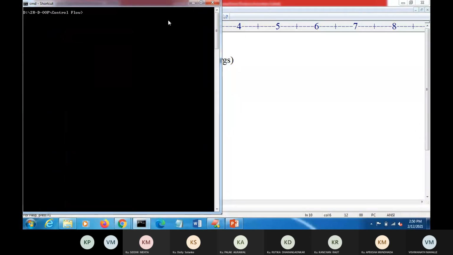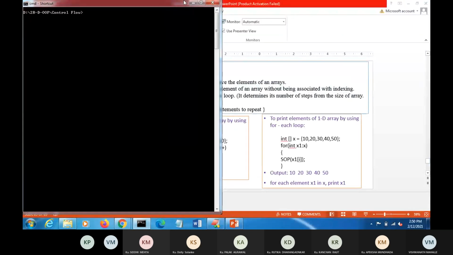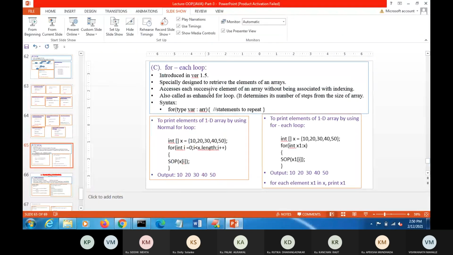Similarly, we can use this for each loop for retrieving the information in the array, whether a two-dimensional array or three-dimensional array. We will see how we can retrieve a two-dimensional array in the array topic in your second unit. So I think this for each loop is clear.